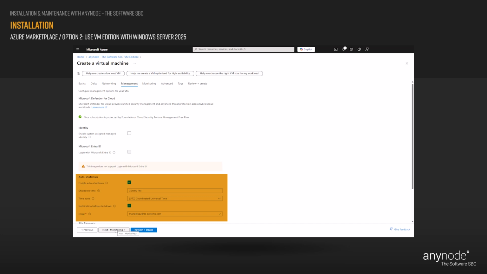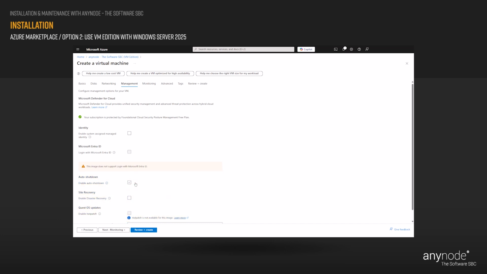AnyNode as an SBC is typically used to handle real-time communication, RTC, like voice calls and SIP signaling. The auto shutdown feature can stop the VM at a predefined time, causing a disruption in communication services. If the VM hosting AnyNode shuts down, all ongoing calls and sessions will be terminated abruptly. This leads to poor user experience and potential business interruptions, especially in environments where 24/7 availability is critical.